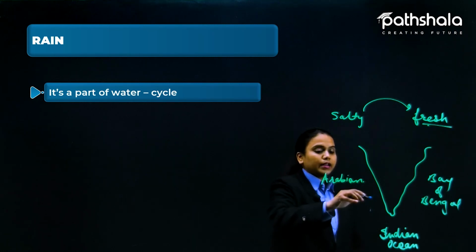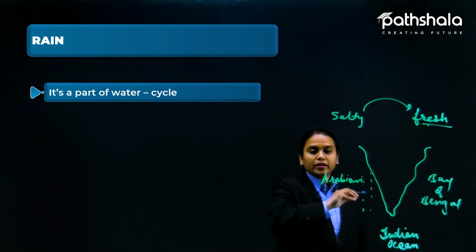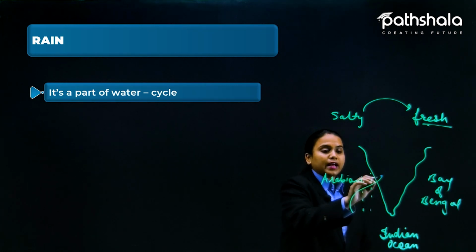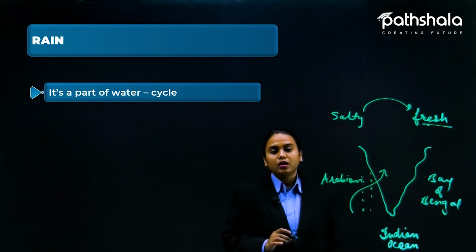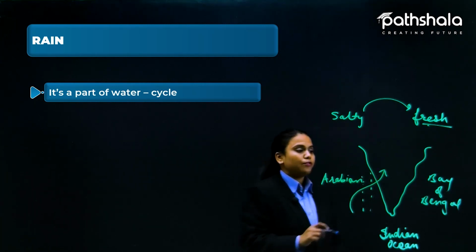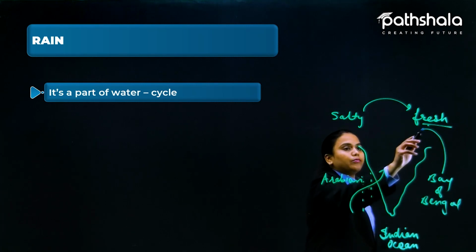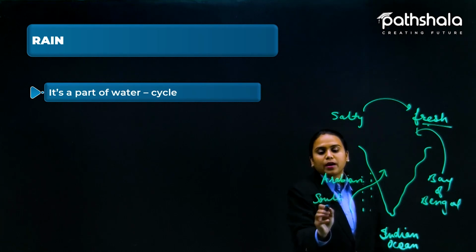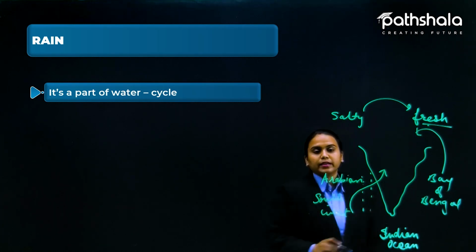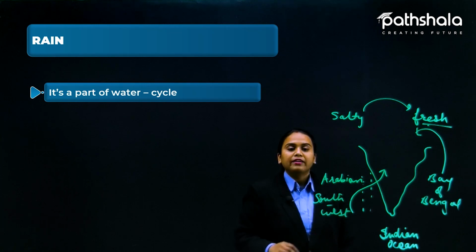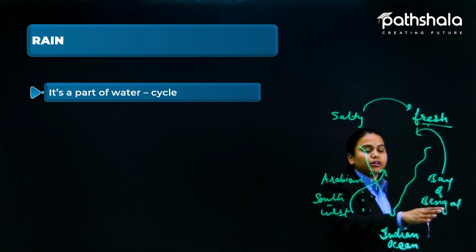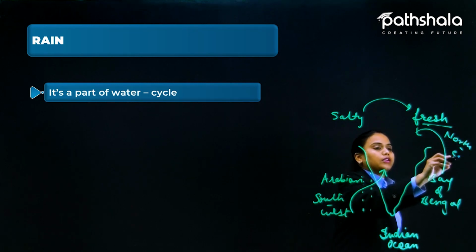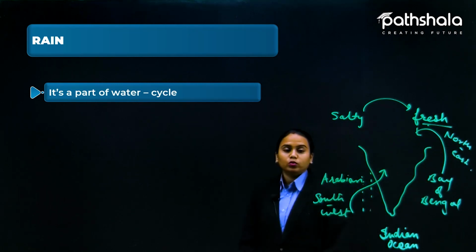Now the water vapors from here are getting vaporized, and with the help of winds they enter India from this direction, and from the Bay of Bengal they enter from this direction. So we can say that this is the southwest part from where the monsoon is entering India, and from here it is entering from the northeast part. Okay, what is this? Monsoon.